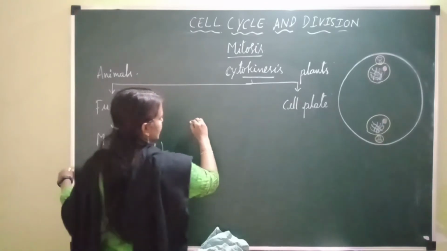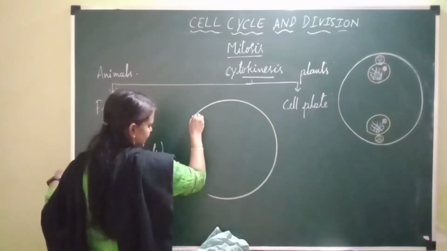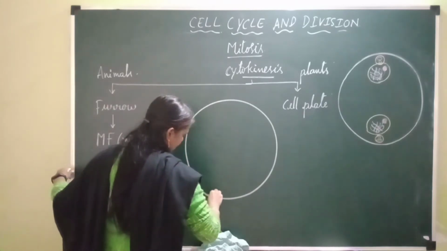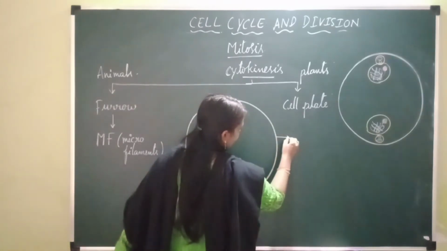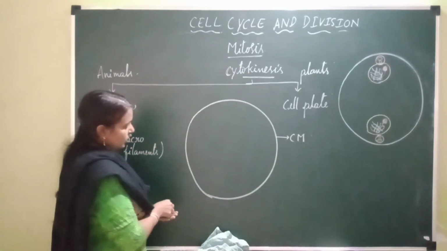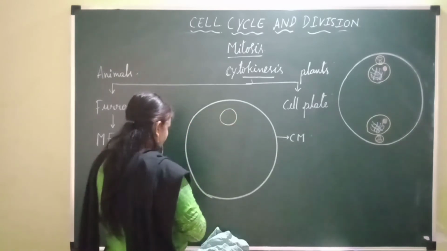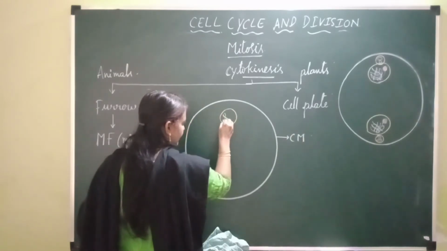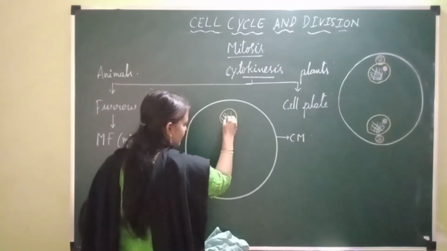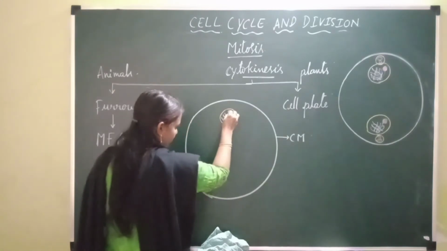Let's say this is the animal cell. The animal cell lacks a cell wall. So this is the cell membrane, which is the limiting boundary of the animal cell. Here a nucleus is present. Inside the nucleus, the genetic material, that is the genome, DNA, is present in the form of chromatin fibers, and this is the nucleolus.